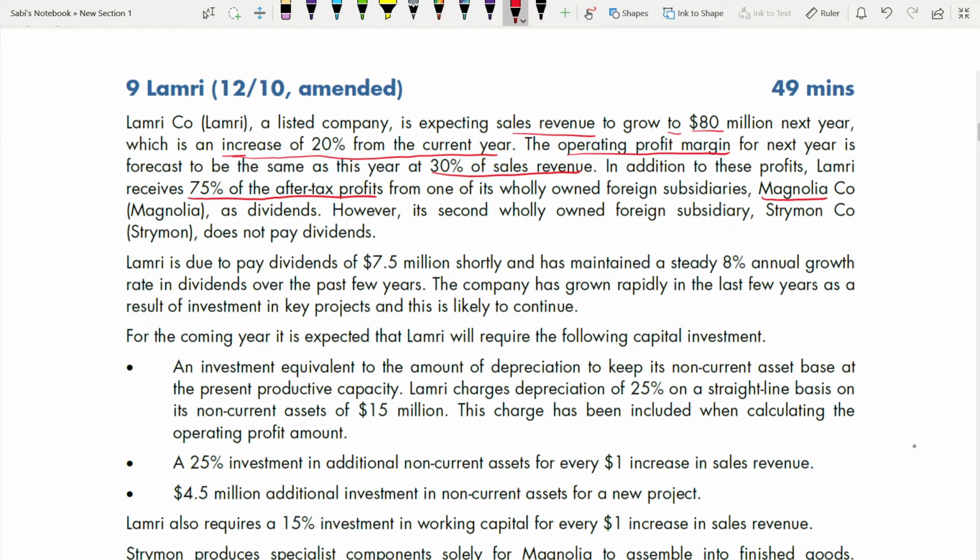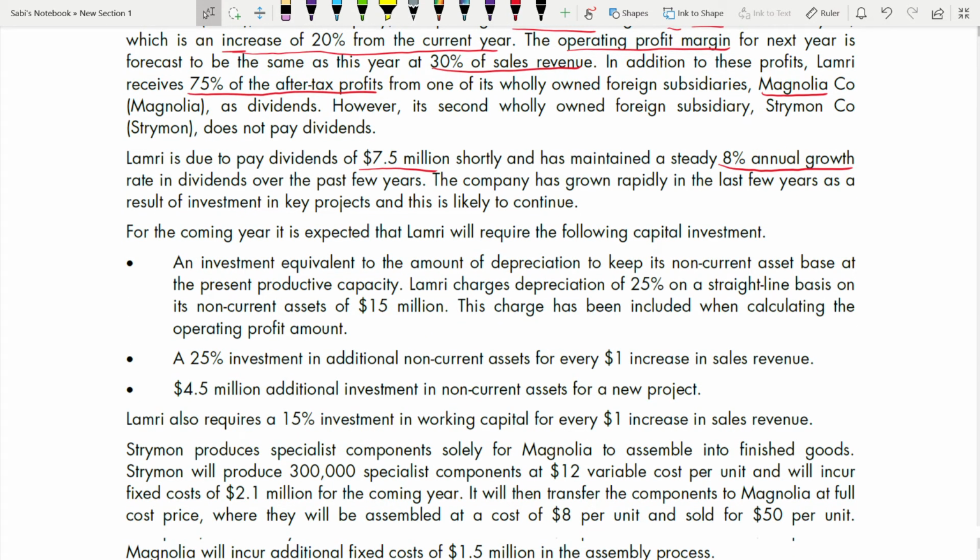Lamri is due to pay a dividend of 7.5 million shortly and has maintained a steady 8% annual growth rate in dividends over the past few years. The company has grown rapidly in the last few years as a result of investment in key projects and is likely to continue. For the coming year, it is expected that Lamri will require the following capital investment.